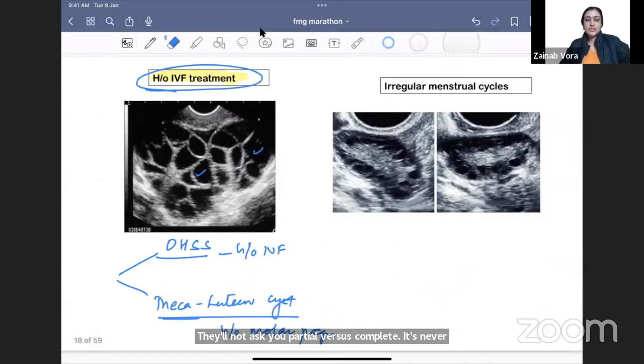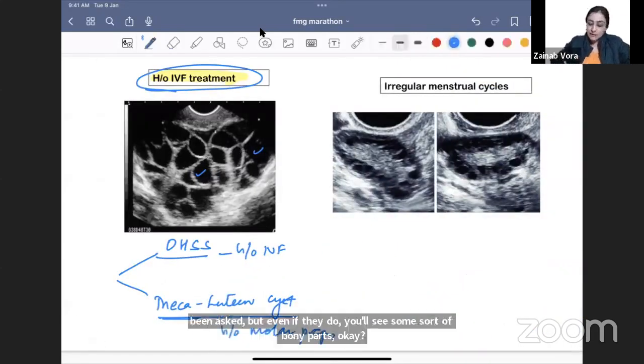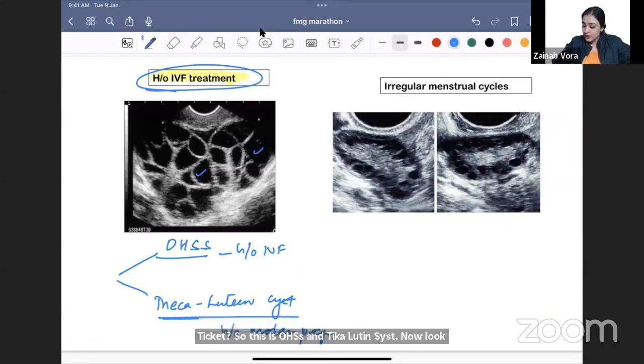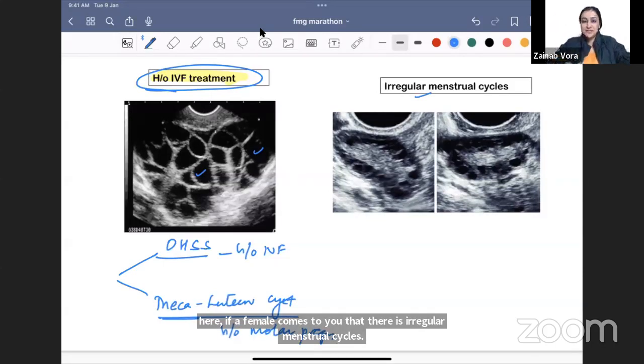Chalo. So this is OHSS and theca lutein cyst. Now look here, if a female comes to you that there are irregular menstrual cycles, look at this.